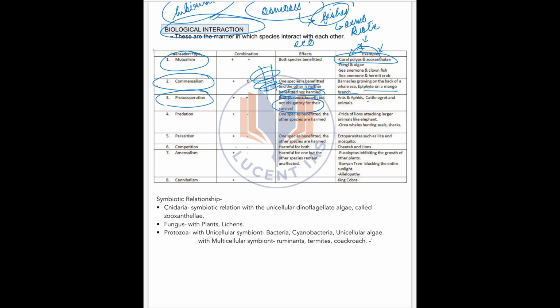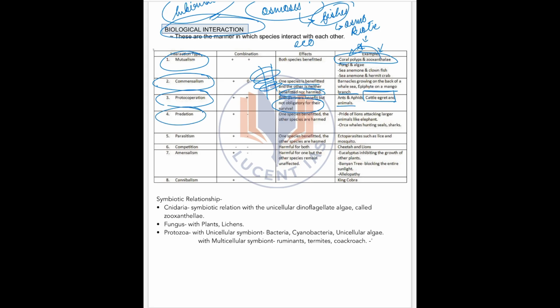For example, cattle egrets and animals. What do they do? They travel alongside the animals, and when they travel, the insects fly up. So the cattle egrets feed on the insects. So this is proto-cooperation. This is not obligatory for survival, but just a cooperation.